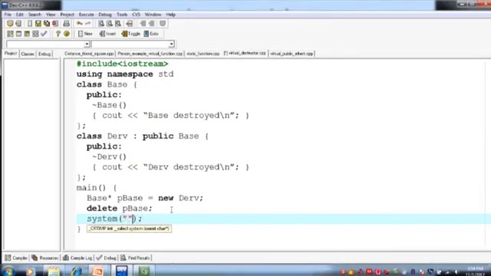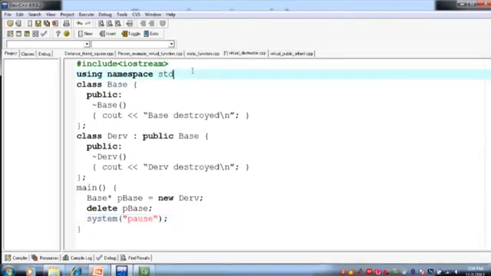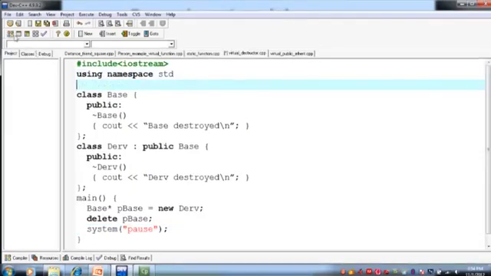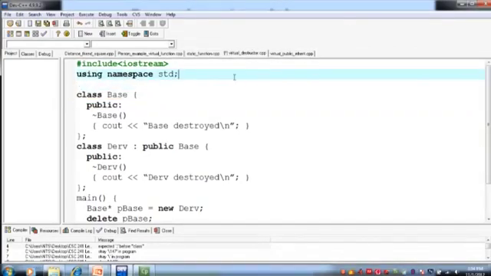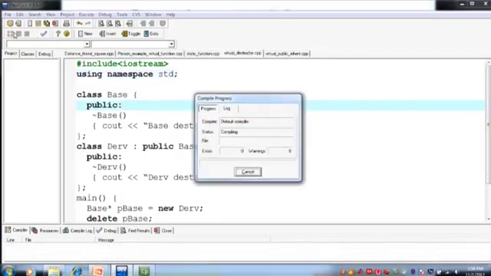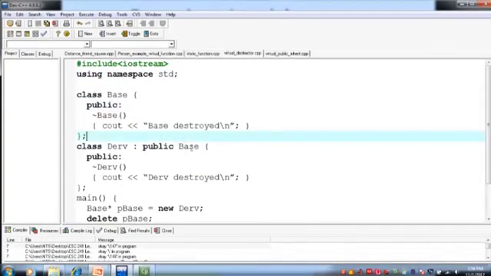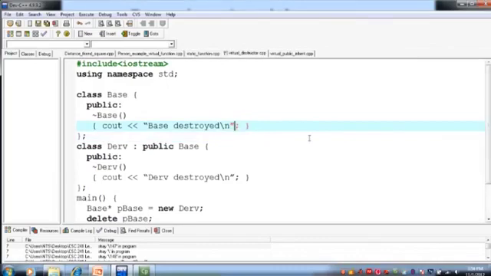System pause. Now let's see. So you must have a semicolon over here. Okay, just have to change these inverted quotes.